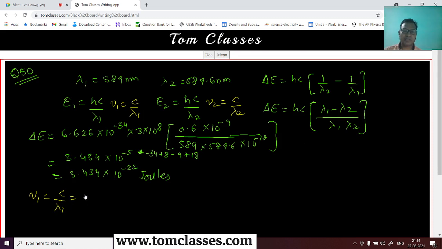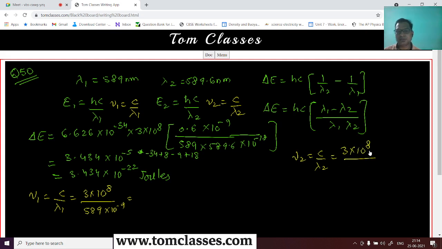So nu 1 is c by lambda 1. What is this value? 3 times 10 to the power 8 divided by 589 times 10 to the power minus 9. And then nu 2 is c by lambda 2, that is 3 times 10 to the power 8 divided by 589.6 times 10 to the power minus 9, right? That is what it is going to be.